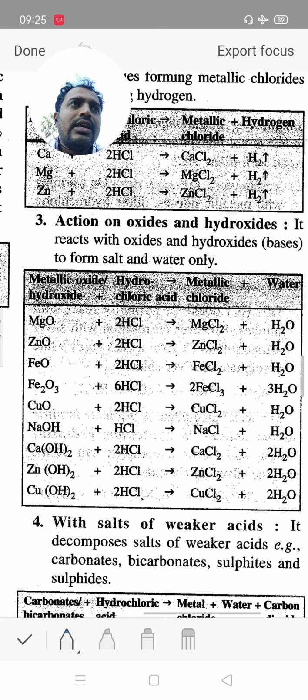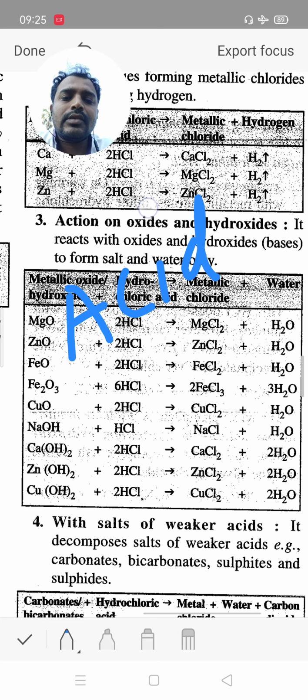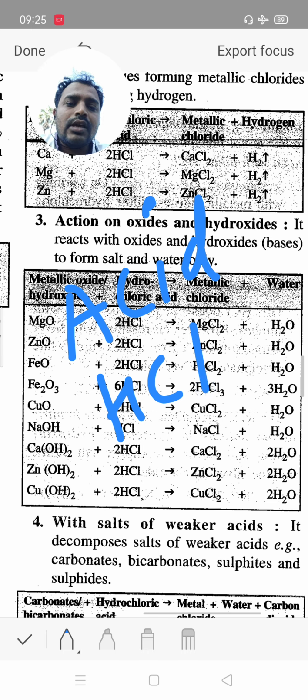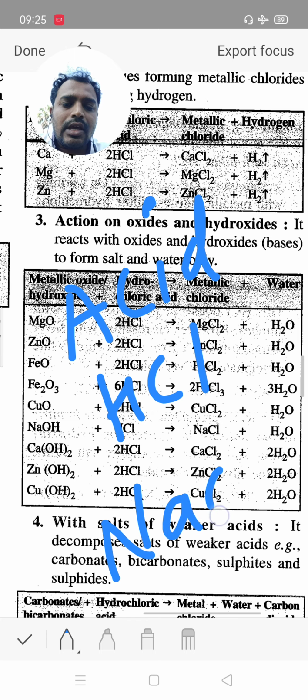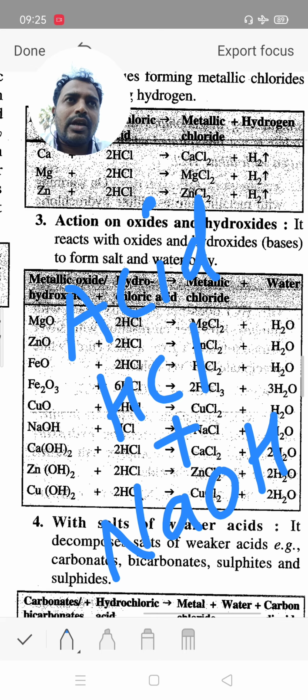Now students, acid reacts with base. When acid, like HCl, reacts with a base, meaning a hydroxide, meaning basic, for example NaOH, it is a neutralization reaction.